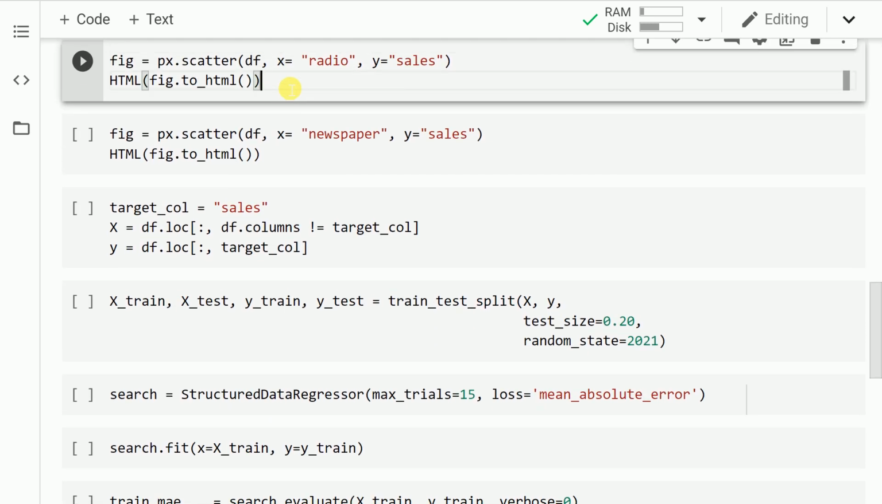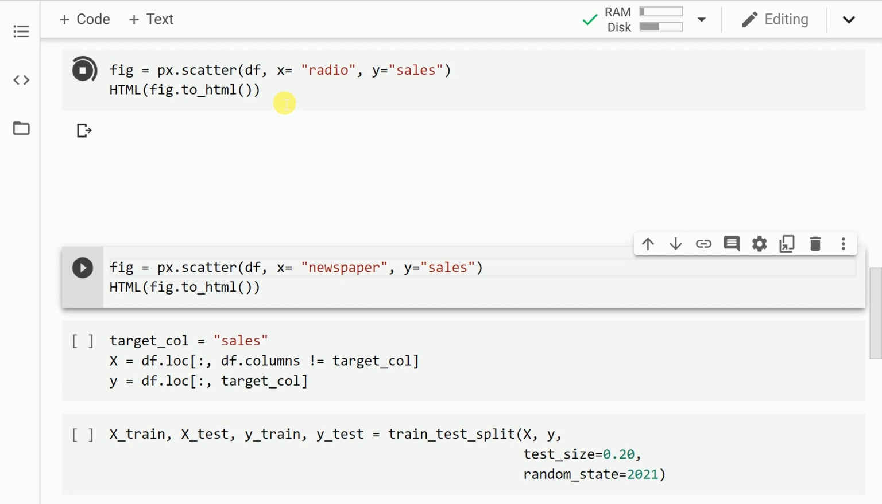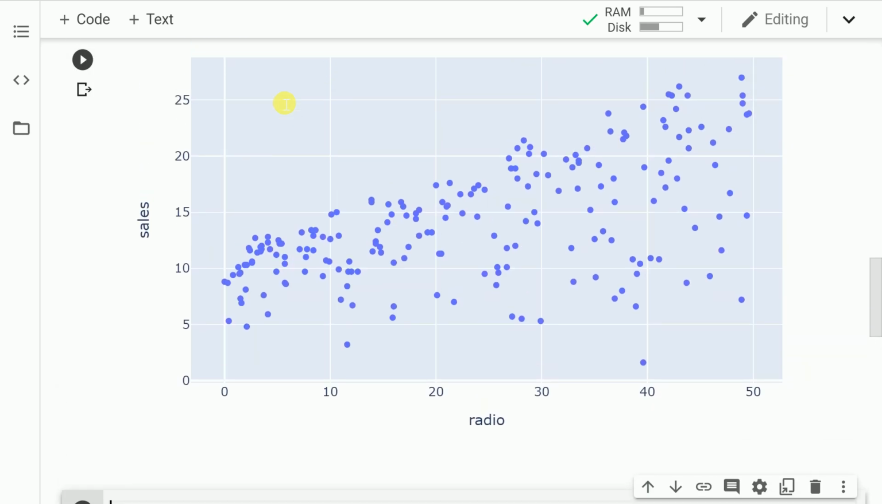Let me go forward and carry out this activity for radio as well as sales column. So let me run the cell. So this is the plot between sales and radio. There is somewhat a linear relationship, not as direct as we saw previously, but as you keep increasing the values of radio, you will have the overall sales go up as well.